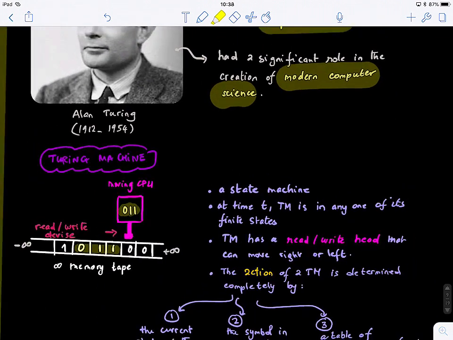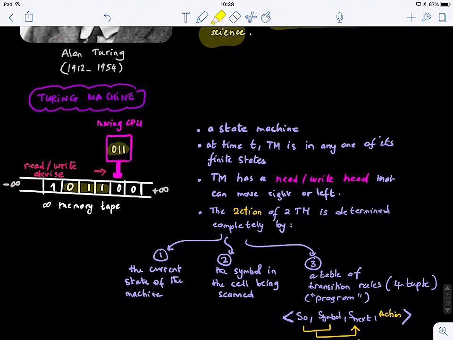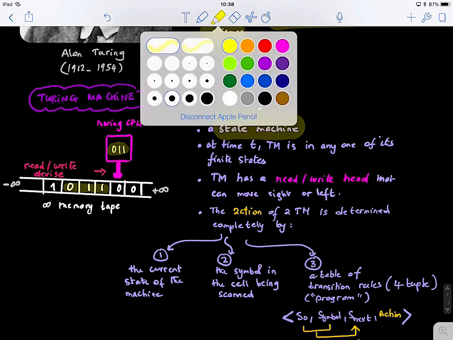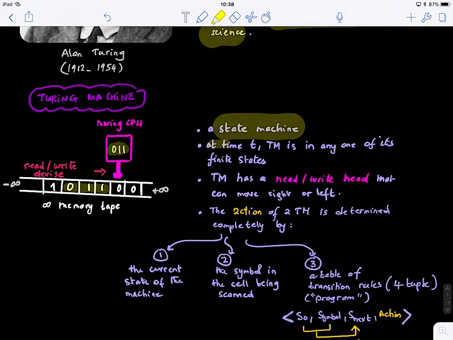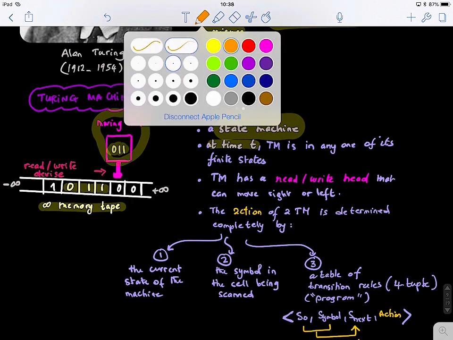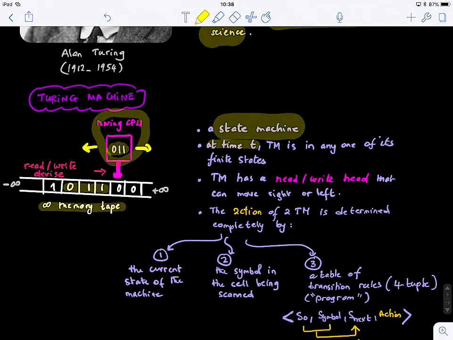So what is the key idea? What is the Turing machine about? The Turing machine is a state machine. At a specific time t, we have what we call a read-write head, and it's reading symbols on this tape. We have an infinite memory tape, and the device is just moving either to the right or the left, depending on the symbol that it has read before and what it's currently reading, and some set of instructions that are predefined.